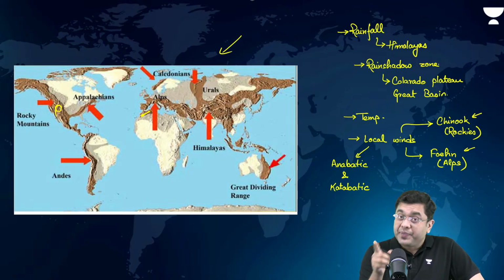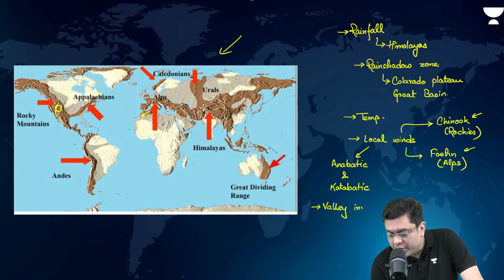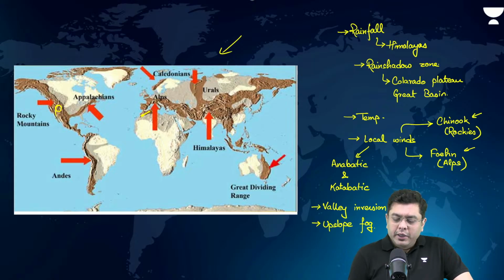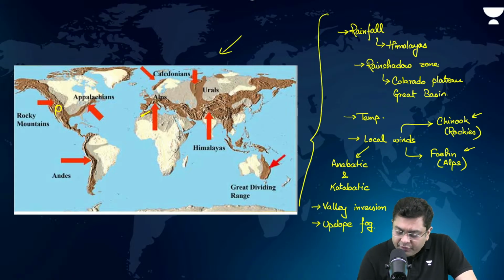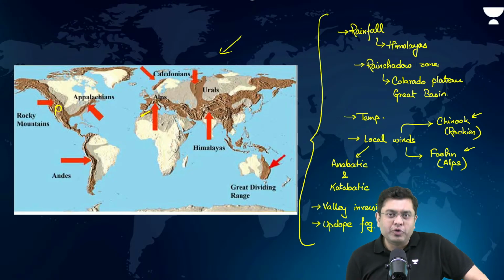So overall, other than this, which is the other climatic impact that we are not mentioning here, you have to mention valley inversion. You have to mention upslope fog as well. Okay. So overall, this provides you with enough content to be able to write even 500 words.